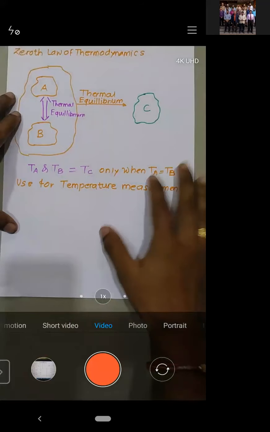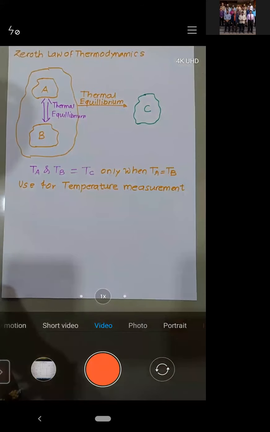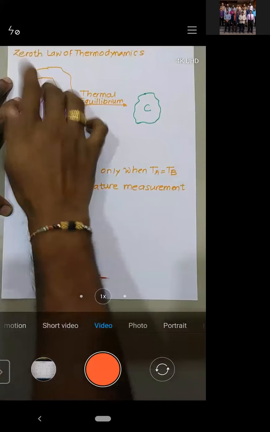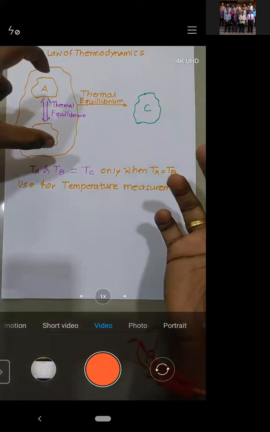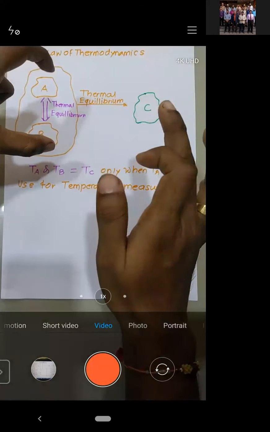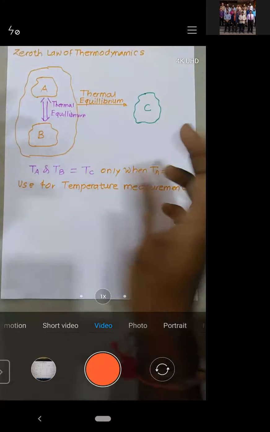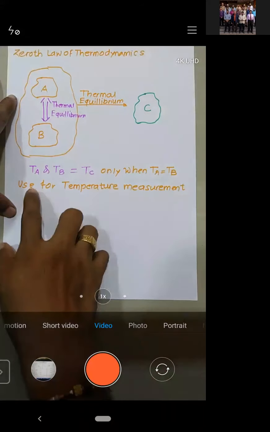Okay, so anybody can guess anything? What is the temperature of body C? It is 80, same, no? Yes, it is the same. I told you, if body A and body B are in thermal equilibrium with body C, and the temperature of body C is 80, what is the temperature of body B? It is 80, and body A is 80, right? So this is the use of